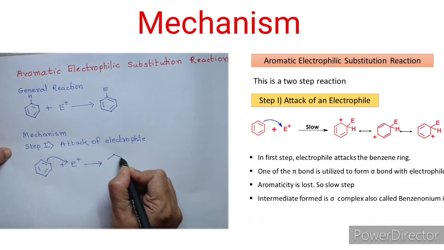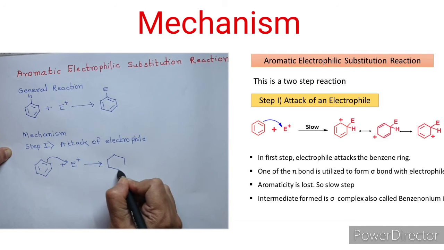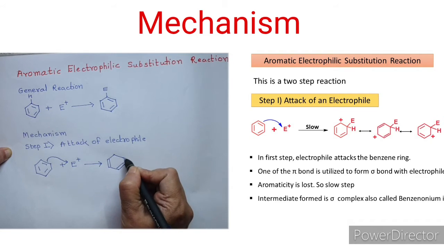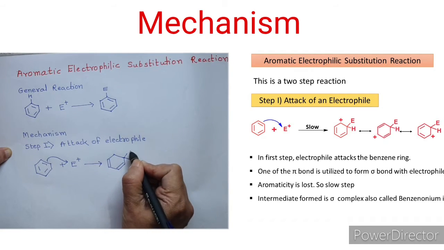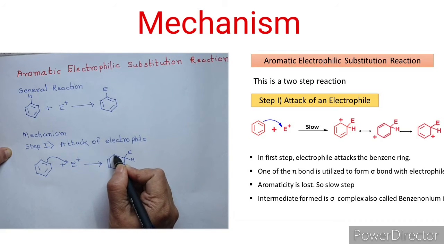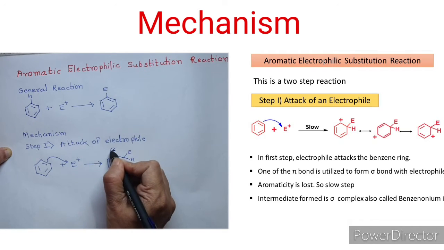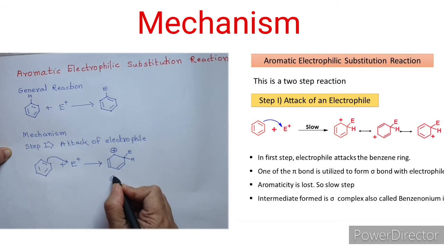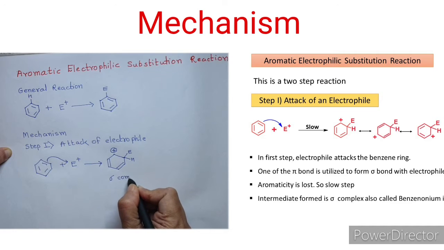So what will happen? You will get a sigma complex. One of the carbons forms a sigma bond with the electrophile, and since this carbon is now trivalent, you will have a positive charge on this. So this is called a sigma complex.